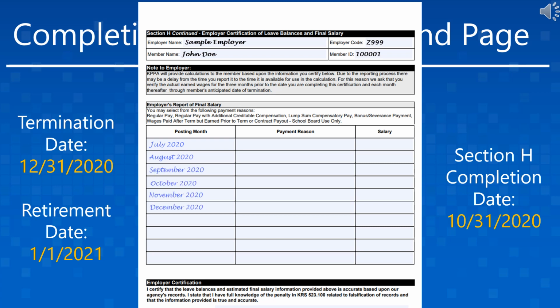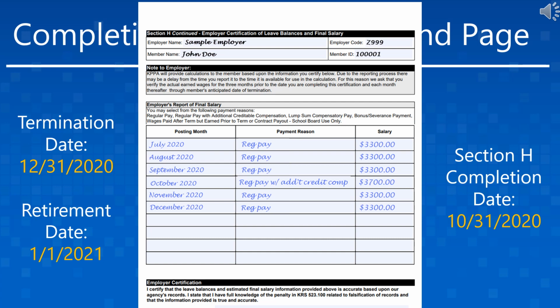the member's termination. Then the payment reason and salary amount is required for each posting month listed, keeping in mind the salary should represent the amount that was paid in the month. In the current example, the member received a consistent salary, but what if in October they worked overtime and received a larger amount? In that case, you need to update the payment reason accordingly.